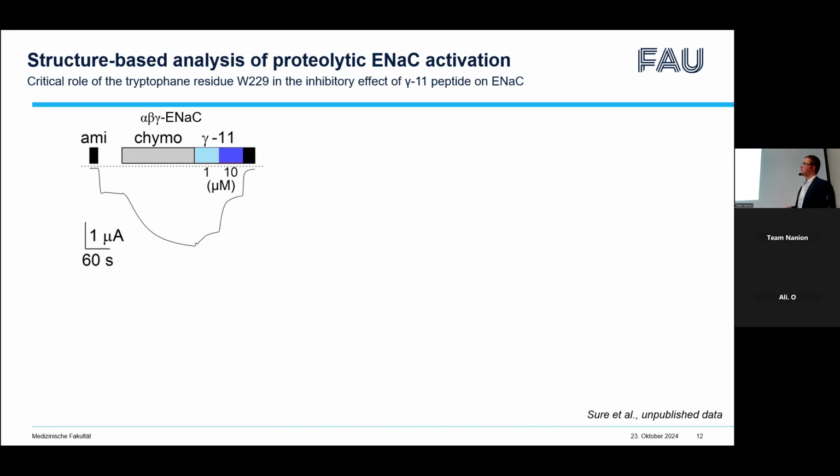Importantly, proteolytic ENaC activation can be reversed. Synthetic peptides, which have the same sequence as endogenous peptides, can be synthesized and applied in extracellular solution to inhibit the channel. Here you can see an example trace demonstrating this phenomenon. ENaC can be stimulated proteolytically by applying a prototypical protease, chymotrypsin, which removes the endogenous peptide from the gamma subunit. After that, we apply a synthetic peptide mimicking the endogenous sequence, which inhibits the channel, so the currents reach the initial level.